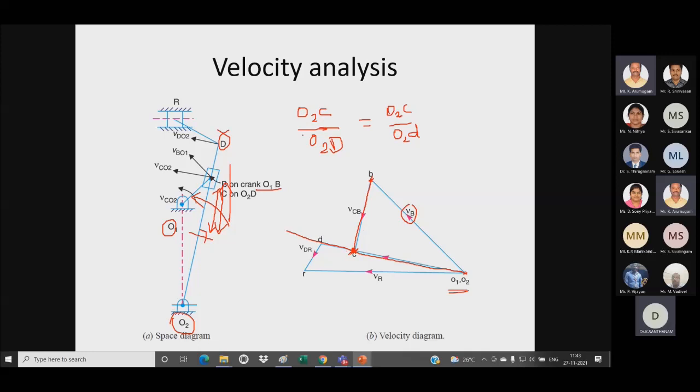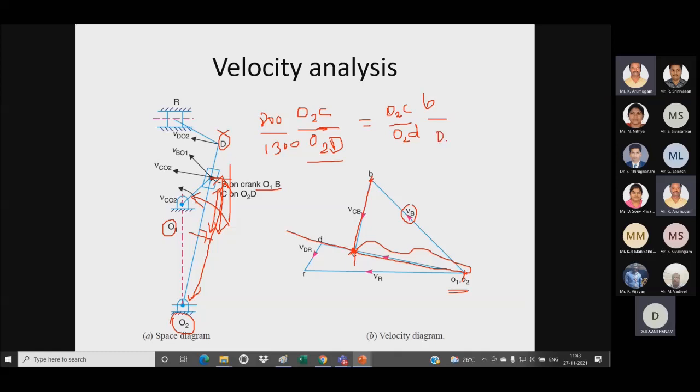So we know the distance O2D, which is nothing but 1300, and O2B I can measure by using the scale after drawing the space diagram, right. So for example, if it is coming around 800, right. So O2C, I know the distance, I have to measure it. So this is my O2C in the velocity diagram. For example, it is coming around 6 centimeter.